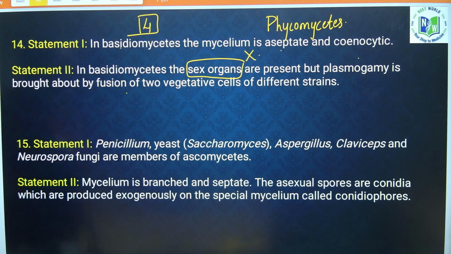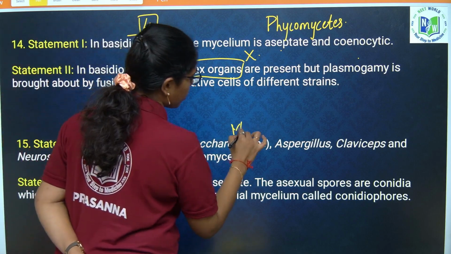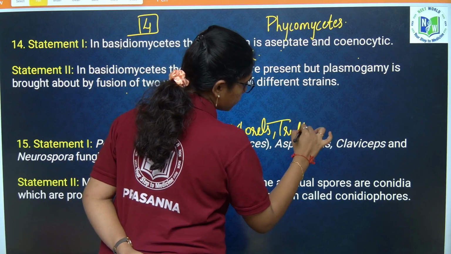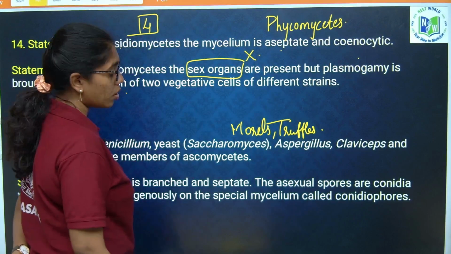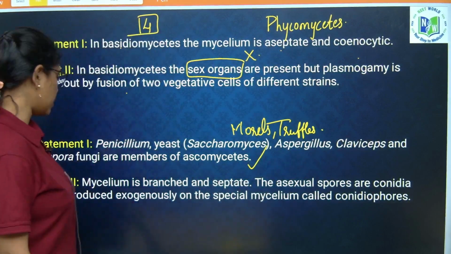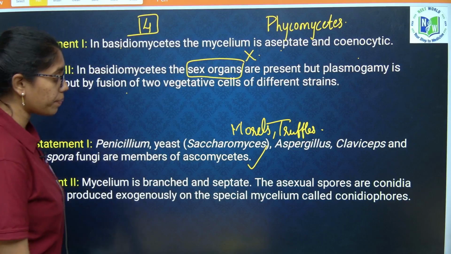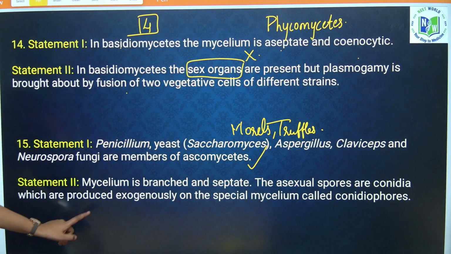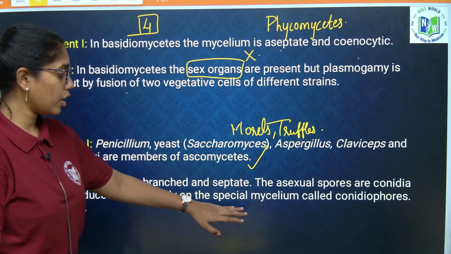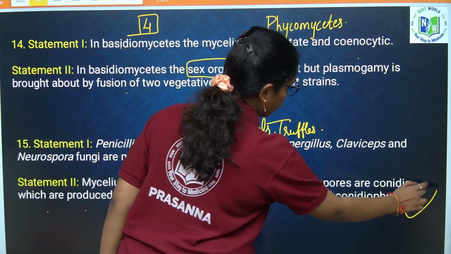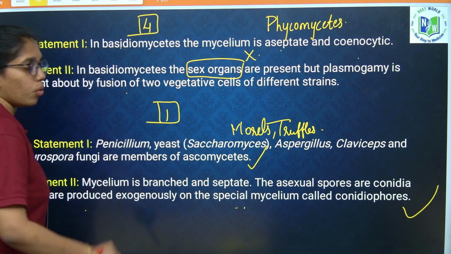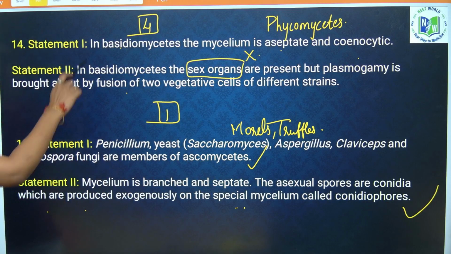Next, Penicillium, yeast, Aspergillus, Claviceps, Neurospora, morels and truffles also you can include. Morels and truffles belong to what class of fungi? Ascomycetes. Mycelium is branched and septate. Asexual spores are conidia, which are produced exogenously on the special mycelium, conidiophores. True. When both the statements are correct, our answer is the first option. Okay. Next question.